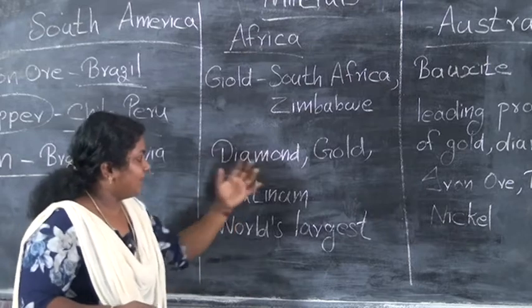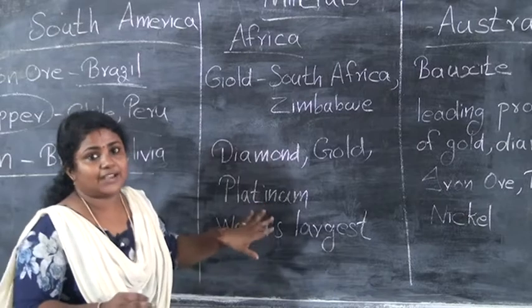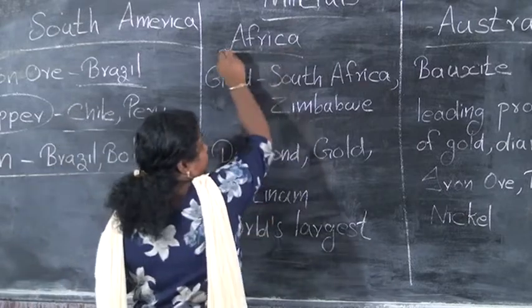Thus gold, diamond and platinum, the largest producers of gold, diamond and platinum, that is Africa.